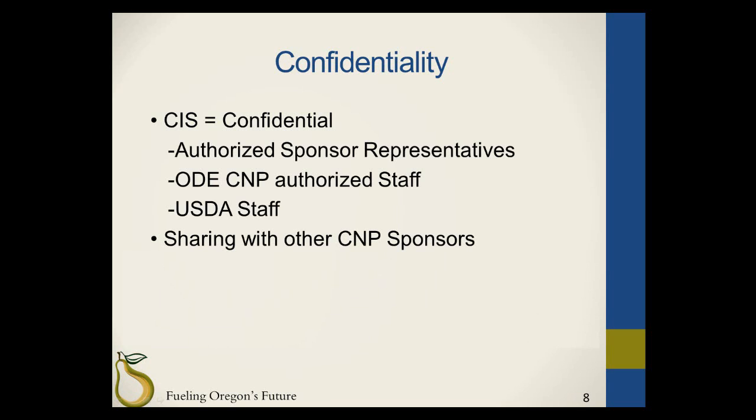Child Nutrition Program sponsors may share eligibility determination information with other CNP sponsors, but are not required to do so. ODE CNP recommends that sponsors develop a policy regarding when or if they will share eligibility information with other CNP sponsors. If a sponsor decides they will share this confidential information, they should have a written procedure regarding the process for the transfer of the information to another CNP sponsor.